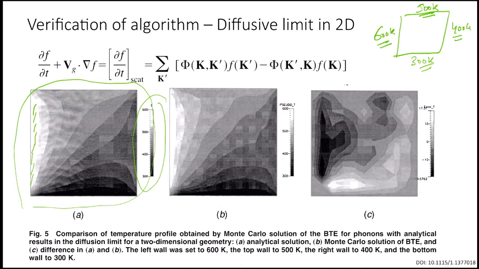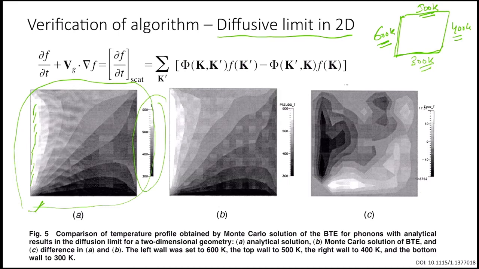Okay, no problem. We would come back to the previous problem again. But the current problem is that we are again looking at the diffusive limit in 2 dimensions, and the four walls' temperatures are different. The left wall is different from the right. So if you solve it using a Fourier solution, that's the kind of distribution you would get.